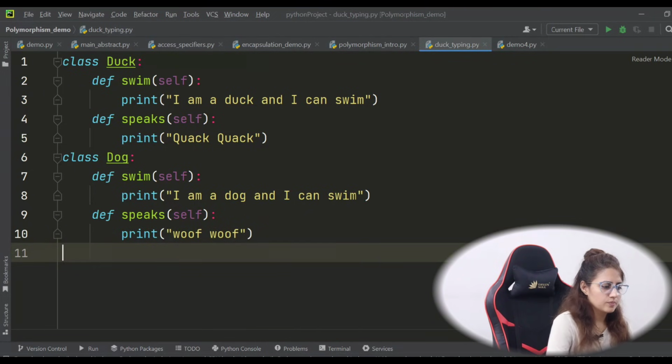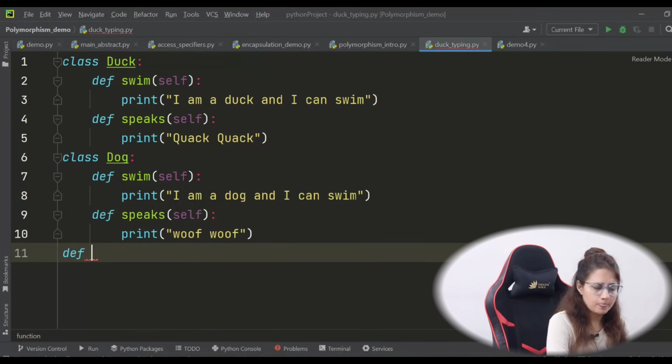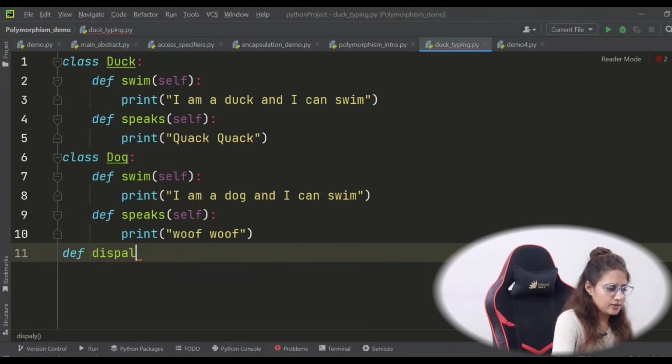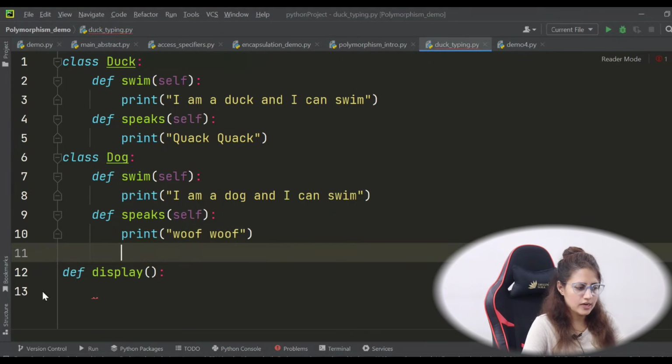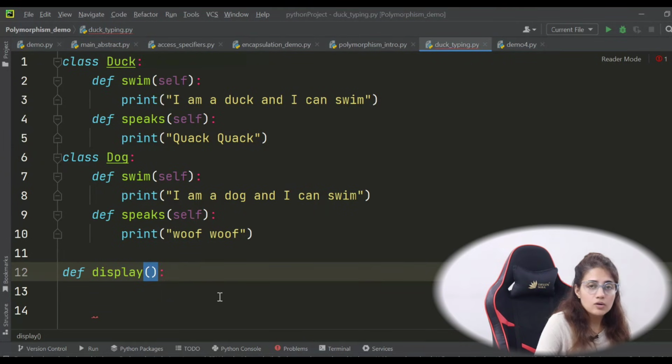So we have 2 classes. The Duck class is different, Dog is different, but both dog and duck can swim as well as speak, right? So if I define any random function outside of these classes, suppose I am defining display, and in display I am going to call the object of any class, maybe it's a duck or a dog.